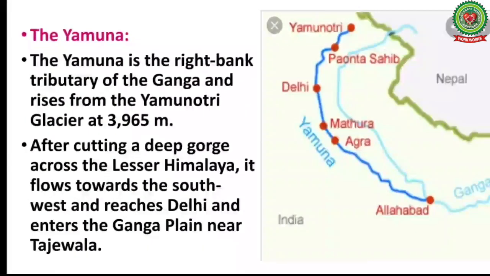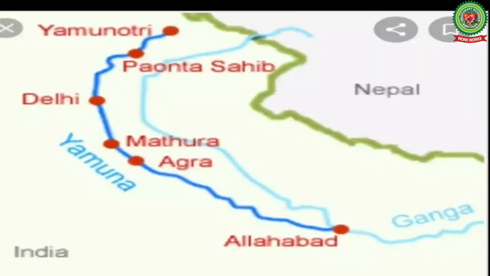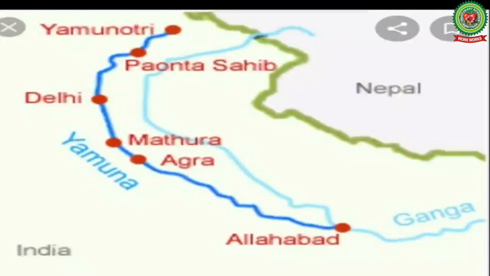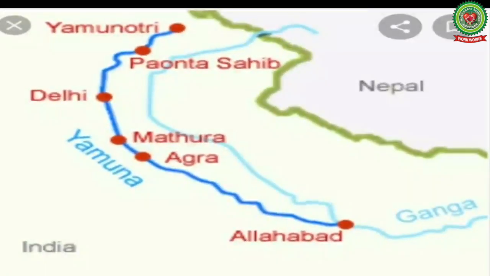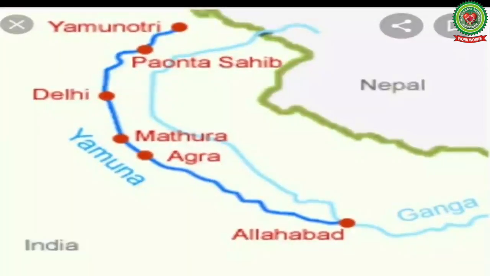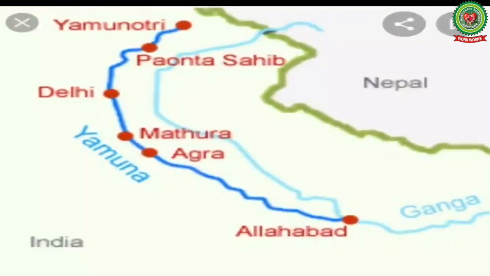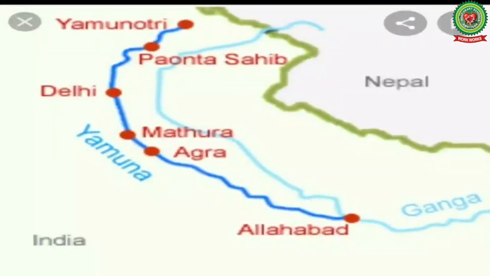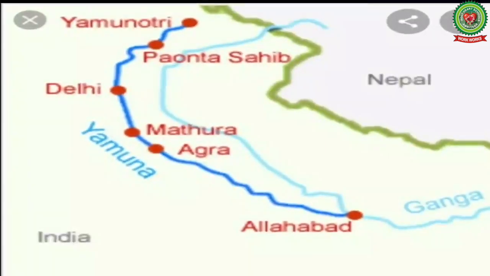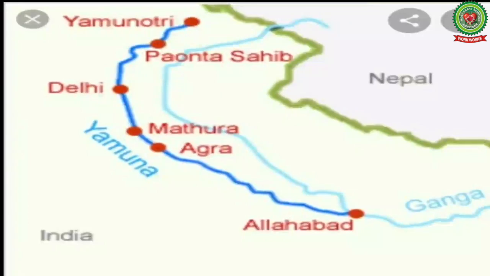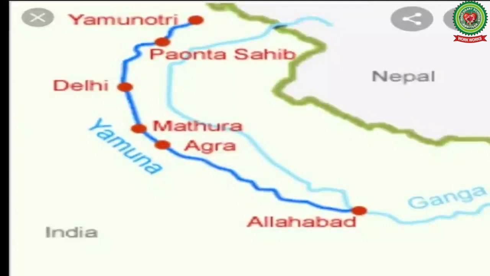Now children, let us study about river Yamuna. The Yamuna is the right bank tributary of the Ganga and it rises from Yamunotri Glacier at an altitude of 3,965 meters in the state of Uttaranchal. After cutting a deep gorge across the Lesser Himalaya, it flows towards southwest and reaches Delhi and enters the Ganga plain near Tajewal.